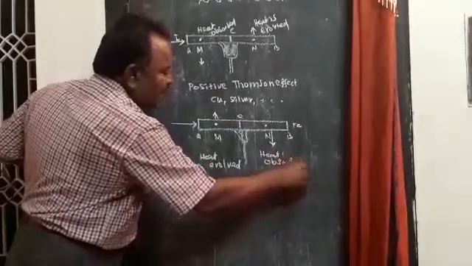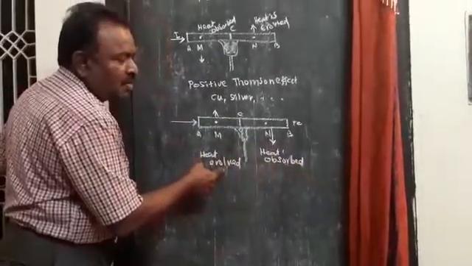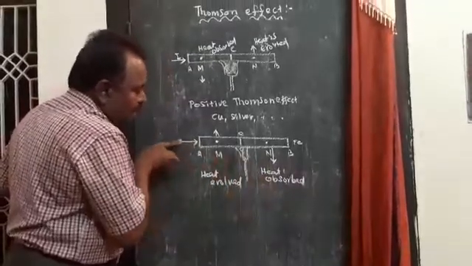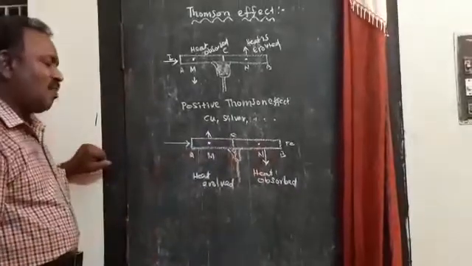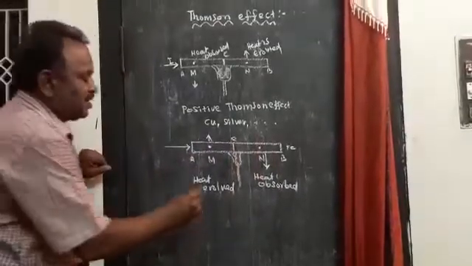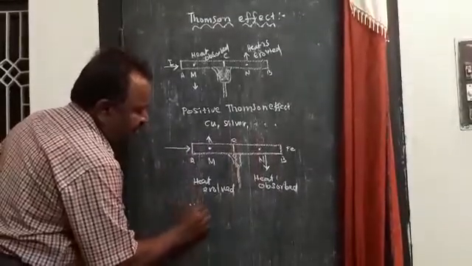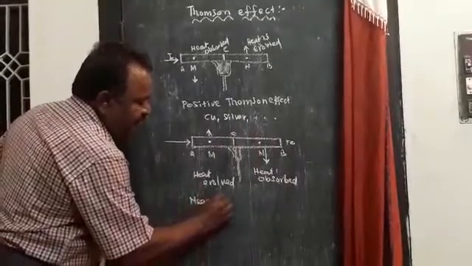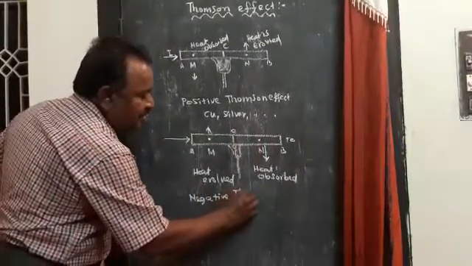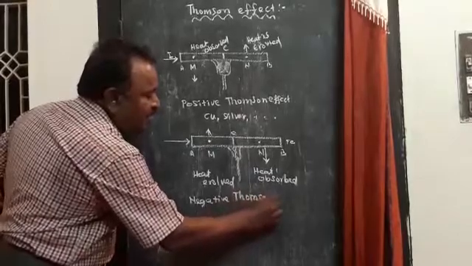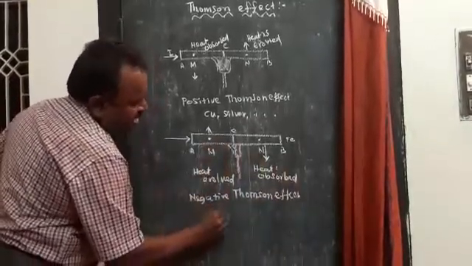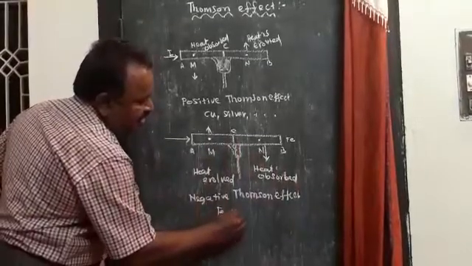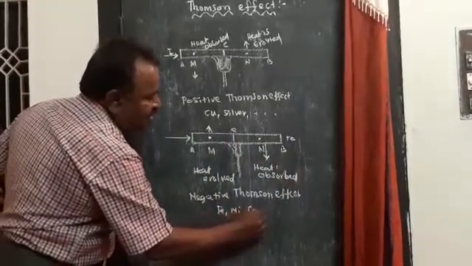If heat is evolved and absorbed in the opposite direction of the flow of current, such an effect is called the negative Thomson effect. It takes place in iron, nickel, cobalt,